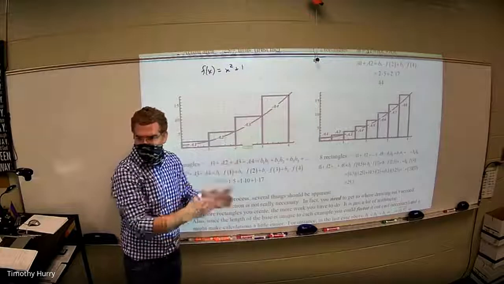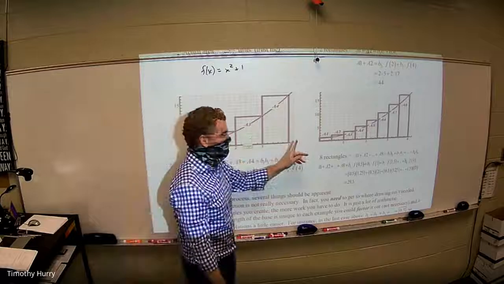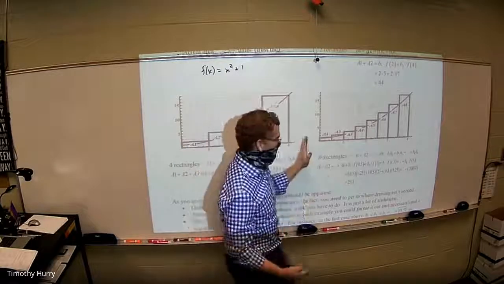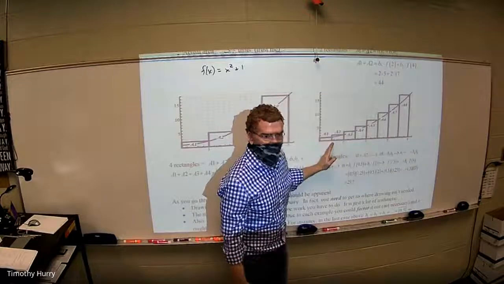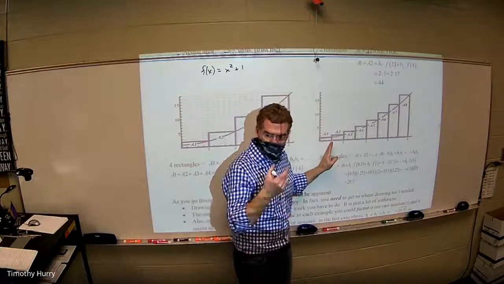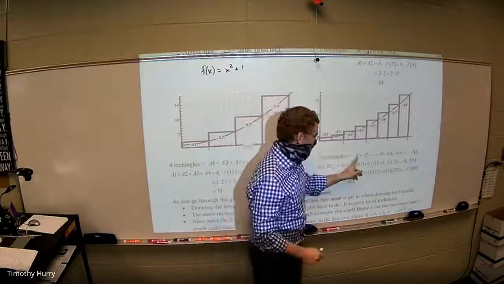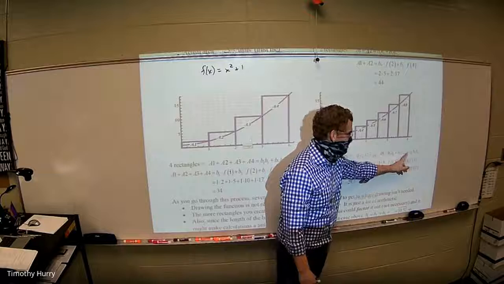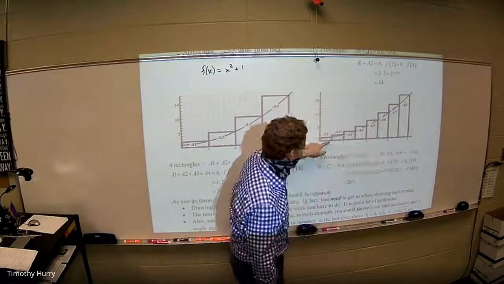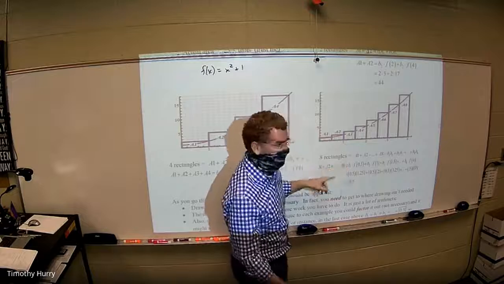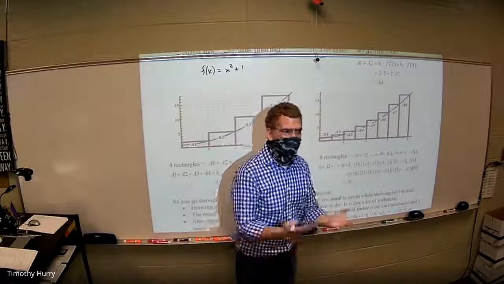Are you with me? Now look what happened when I went to 8 though. Now again, I had to change the base, right? So if the total width is 4, and I divide that into 8 parts, now each base is a half. So I take each area, which is base times height, and I multiply each of those together to find the 8 little areas and add those together.